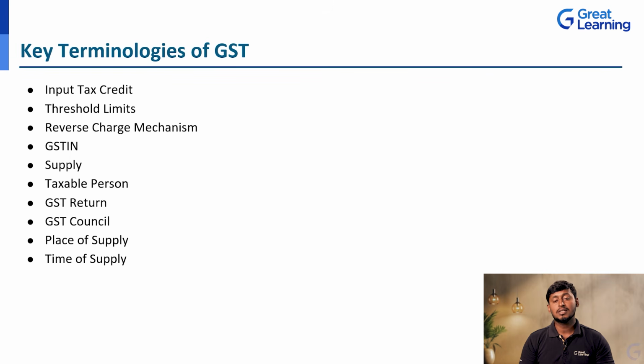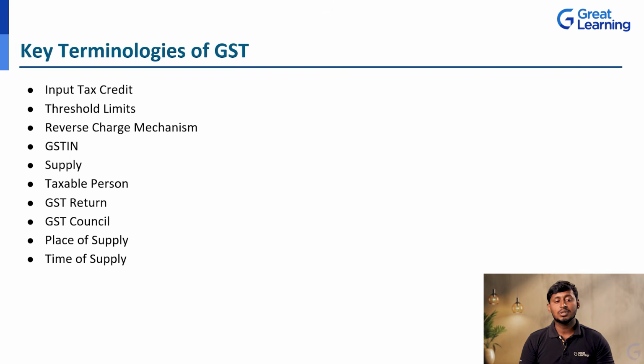Next, the taxable person. Who is the taxable person in this GST? As consumers, we are all taxable persons, or the shops. For example, when the supplier supplies goods to a shop, the shopkeeper is also a taxable person for the GST. Whoever receives the goods is the taxable person in the GST. Next, the GST returns. We have different GSTR returns, GSTR 1, 2, 3 with subcategories also, which I am going to explain in the coming slides.